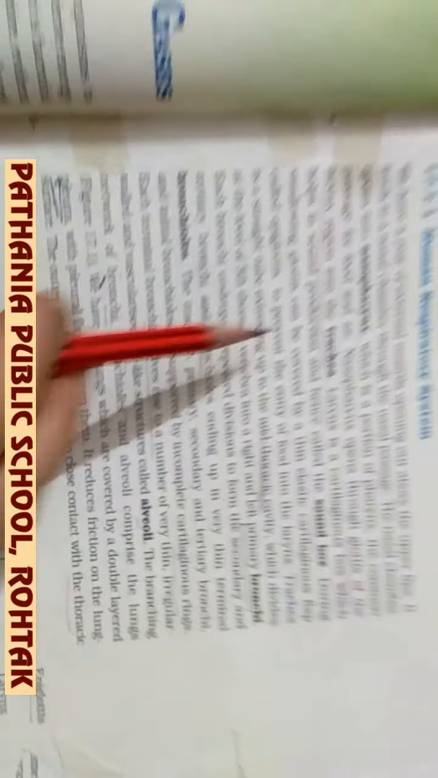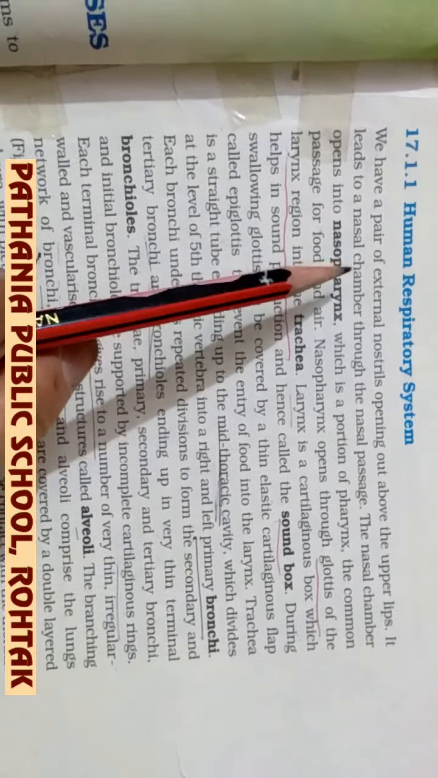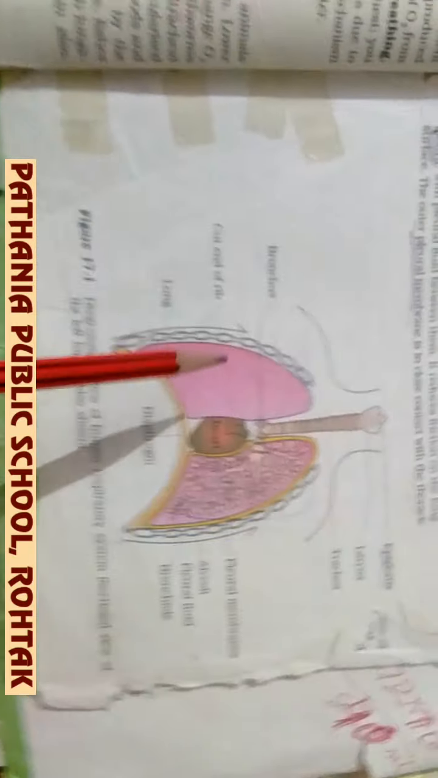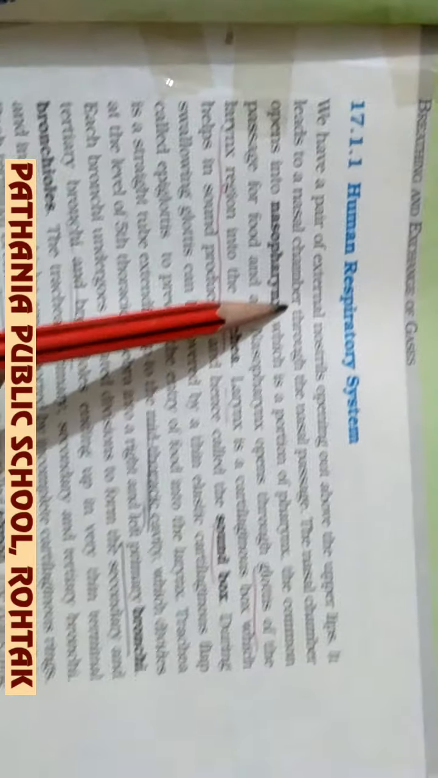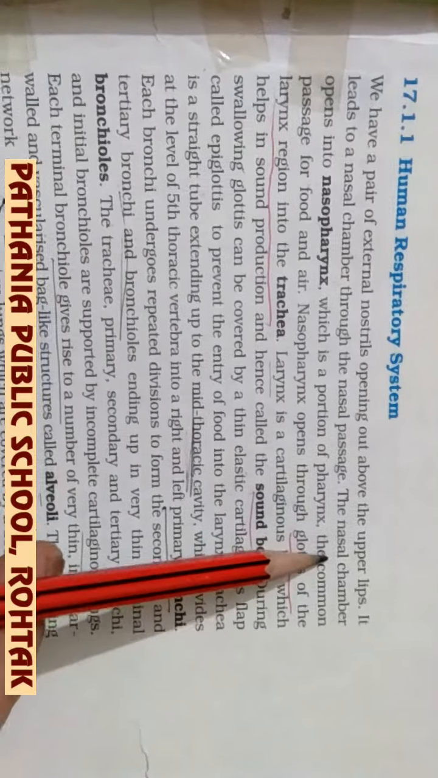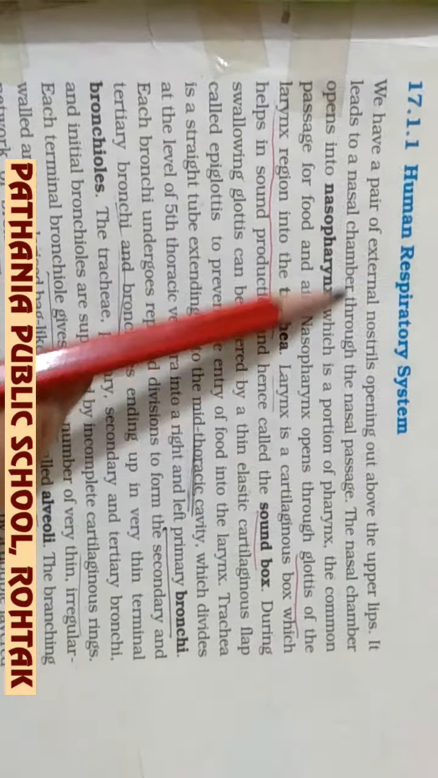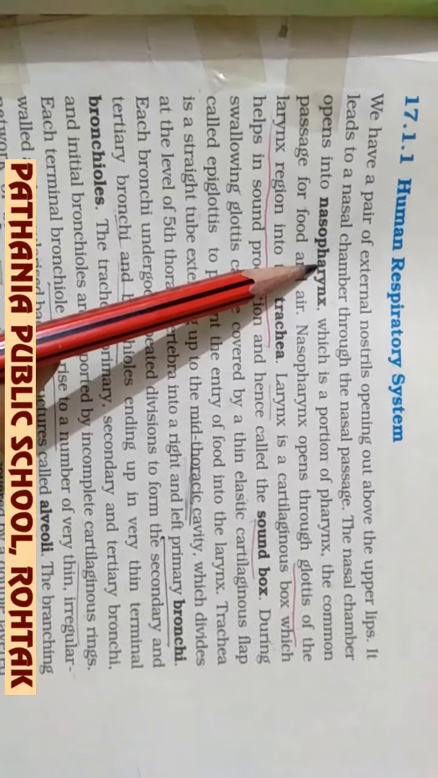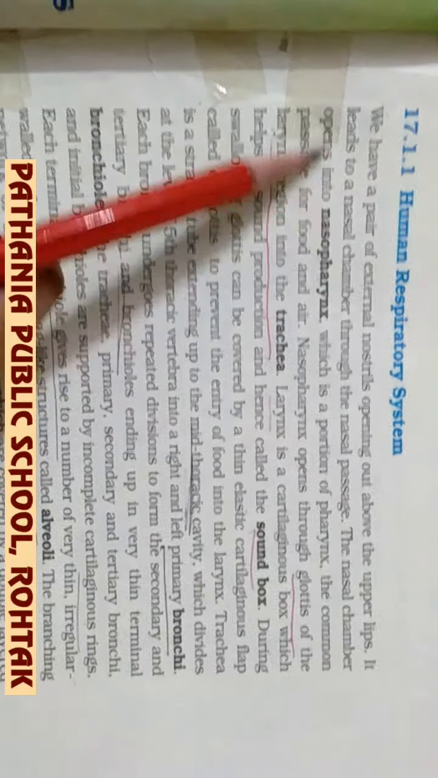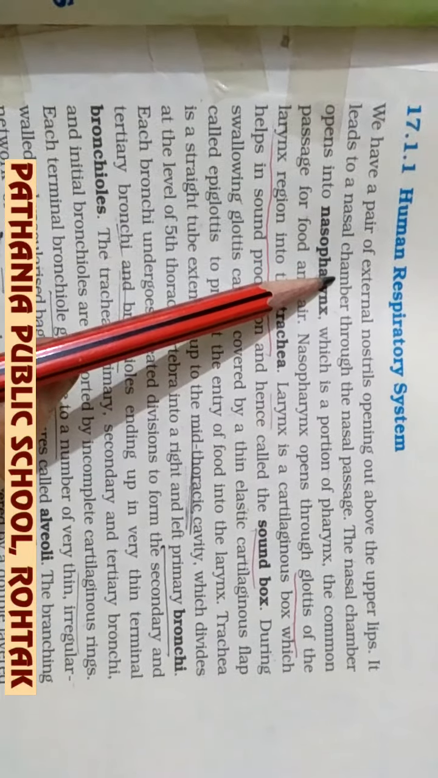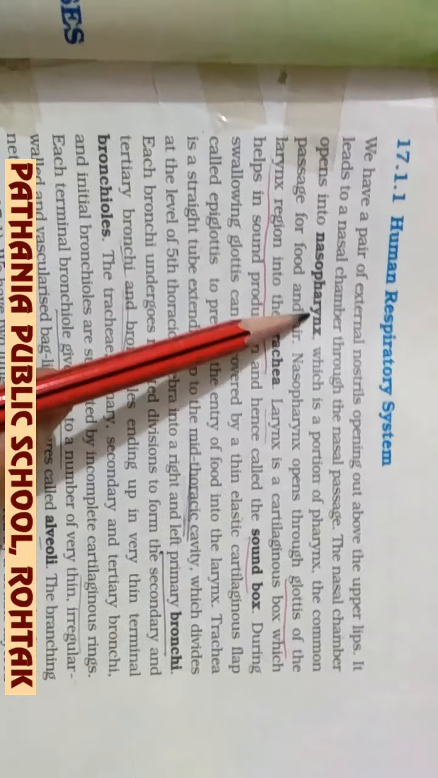Now we are coming mainly to the respiratory system in human beings. Here they have shown the respiratory system. First of all, the respiratory system starts from the nostrils. Nostrils are actually the openings of the nasal chamber above the upper lip. The nostrils open into the nasal chamber, and this nasal chamber opens into the nasopharynx.